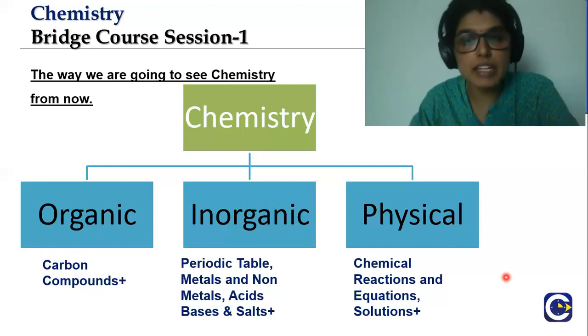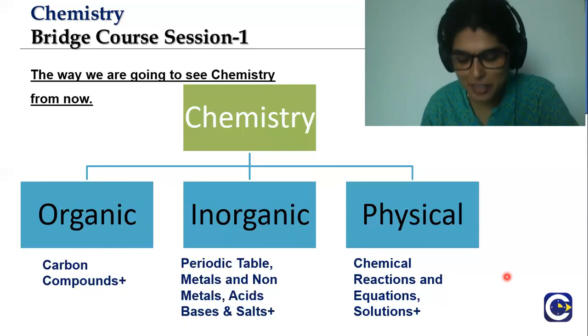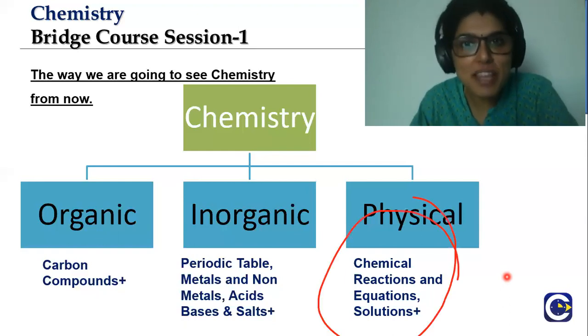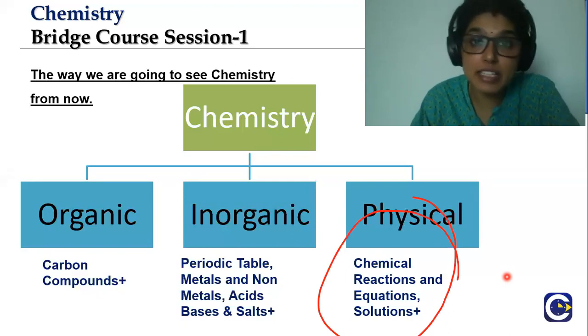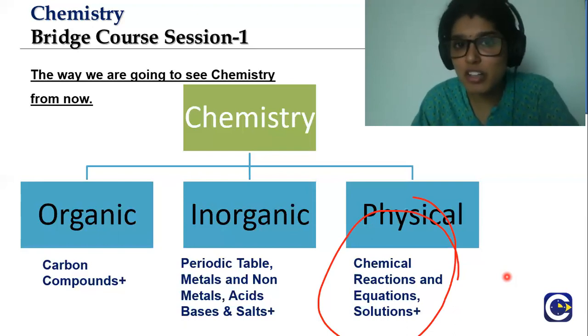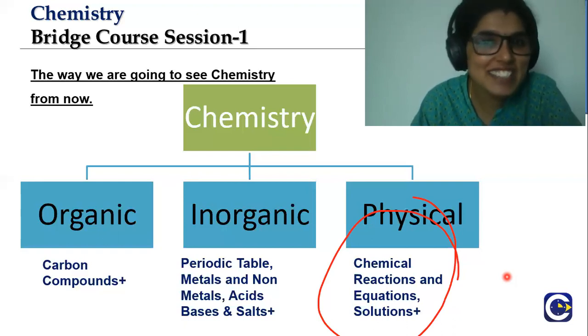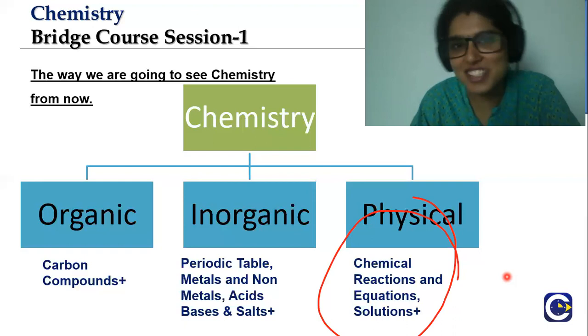And there is also going to be some amount of math involved in the physical chemistry. So you'll be learning about some basic concepts which help you to calculate the molarity, normality, mole concept, which all is going to be covered in your learning. Some part will be covered in the bridge course. So there is some math involved. Don't worry, it's not too tough. It's just some basic multiplication, division, and addition. So as long as you are able to do that, you should be able to do the basic math